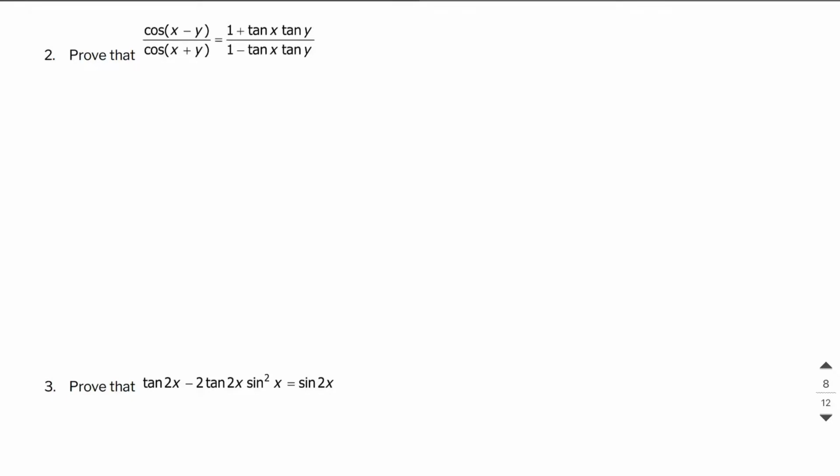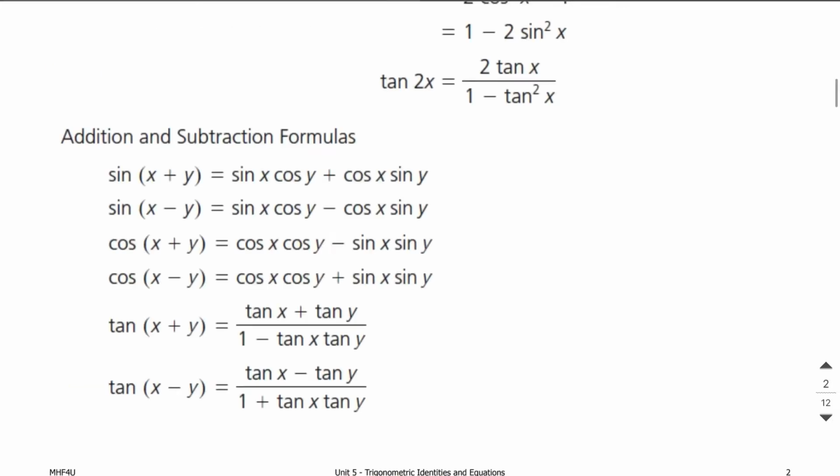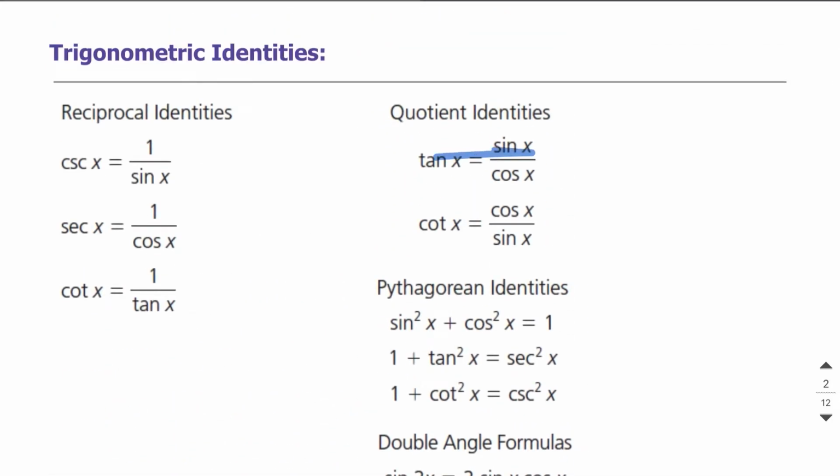All right, in our second question, we have our two sides right here, the left side and the right side. It's a little tricky to figure out which side to start with, because I do have a formula for the cosine of x minus y, and I do have a formula for the cosine of x plus y. But on the other side, I can also rewrite tangent as sine over cosine. Just a reminder, the tangent of theta is equal to sine over cosine. This is stuff we already knew.